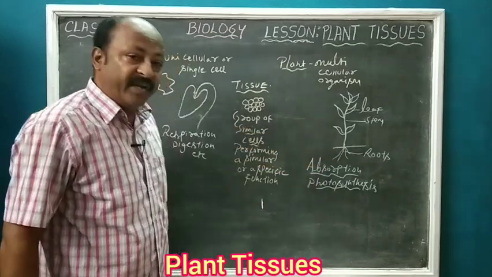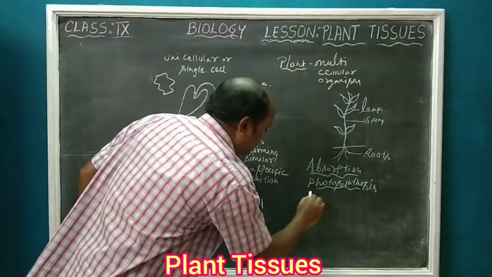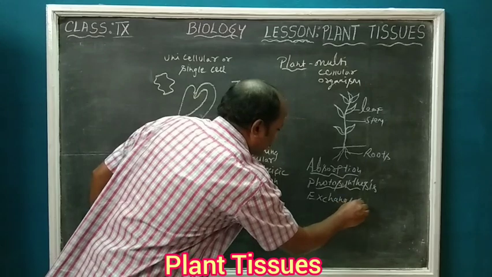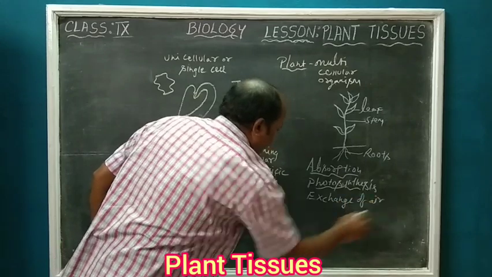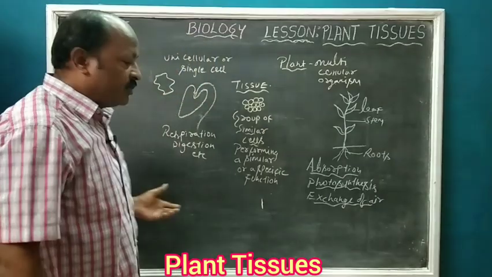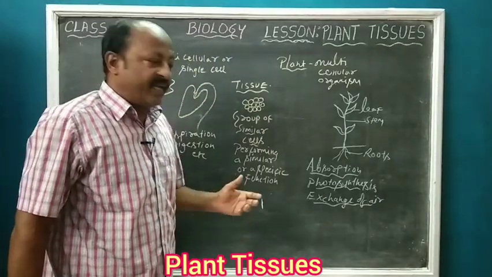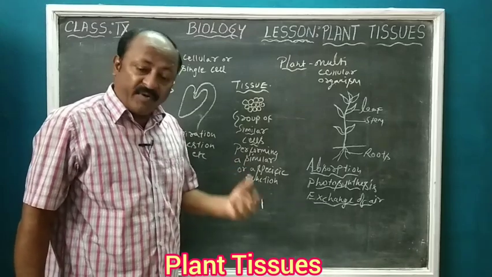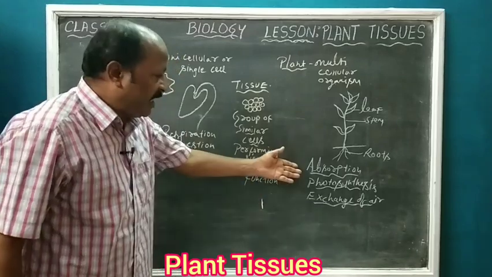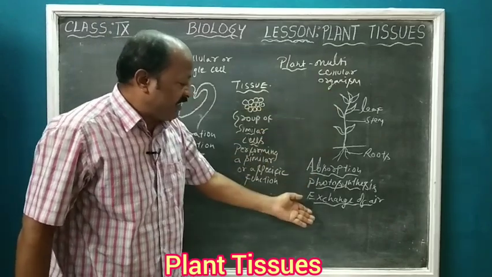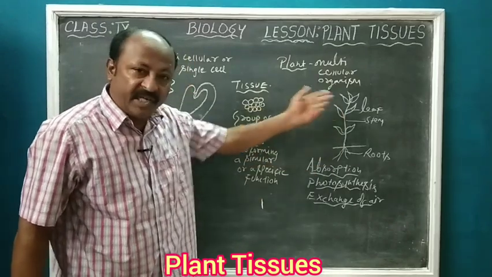Leaves are also helping in exchange of gases, exchange of air. I have told you respiration, digestion, excretion, reproduction are all important life processes performed by living beings. So here absorption is done by the roots, photosynthesis is performed by the leaf, and exchange of air also takes place with the help of the leaf.